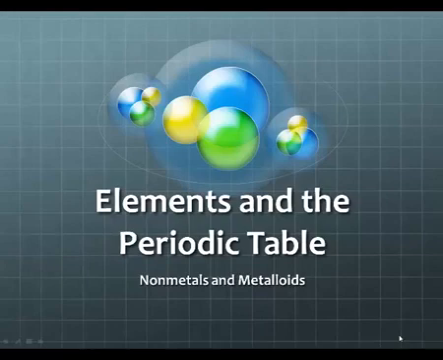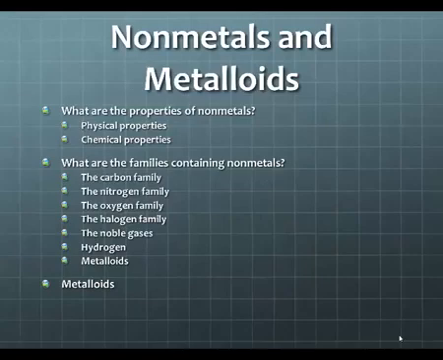Elements in the periodic table, nonmetals and metalloids. In this lesson, we're going to talk about nonmetals and metalloids. We'll look at the physical properties of nonmetals and the chemical properties of nonmetals. We'll also talk about the families that contain all of the nonmetals: the carbon family, the nitrogen family, the oxygen family, the halogen family, the noble gases, hydrogen, and then specifically we'll go into talking about the metalloids.